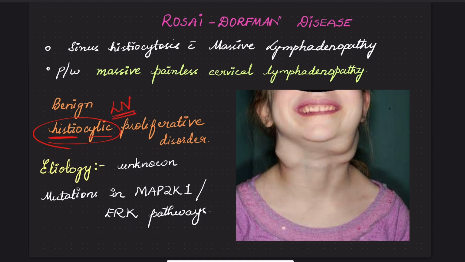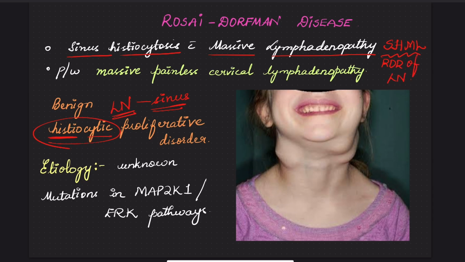Whenever a lymph node is involved, the lymph node has sinuses. Hence, this disease in lymph nodes is also given the name sinus histiocytosis with massive lymphadenopathy. This name is synonymous with Rosai-Dorfman disease of the lymph nodes.